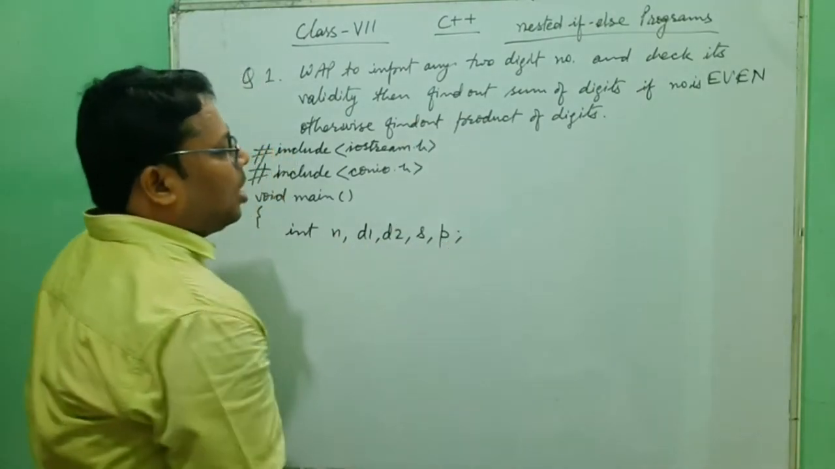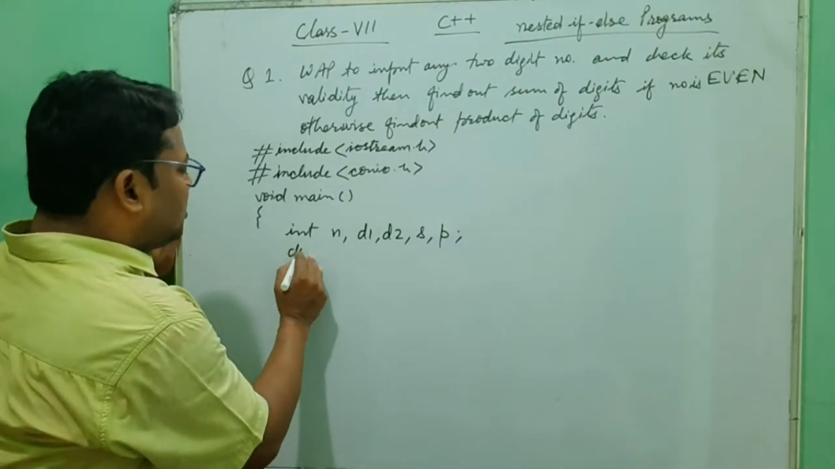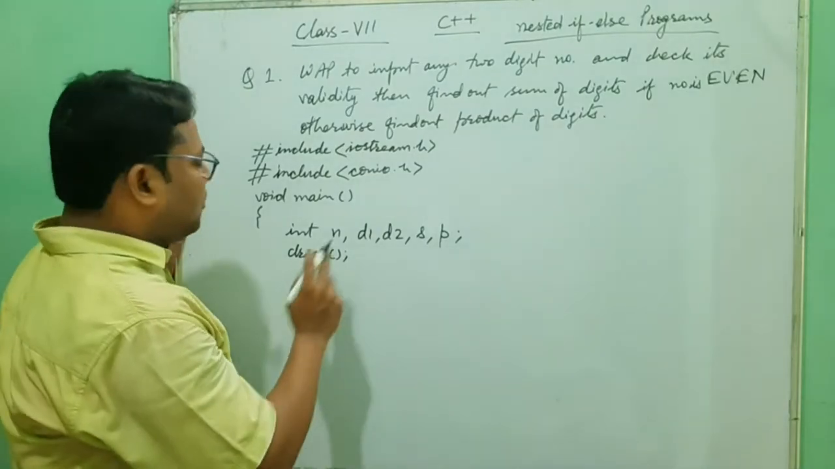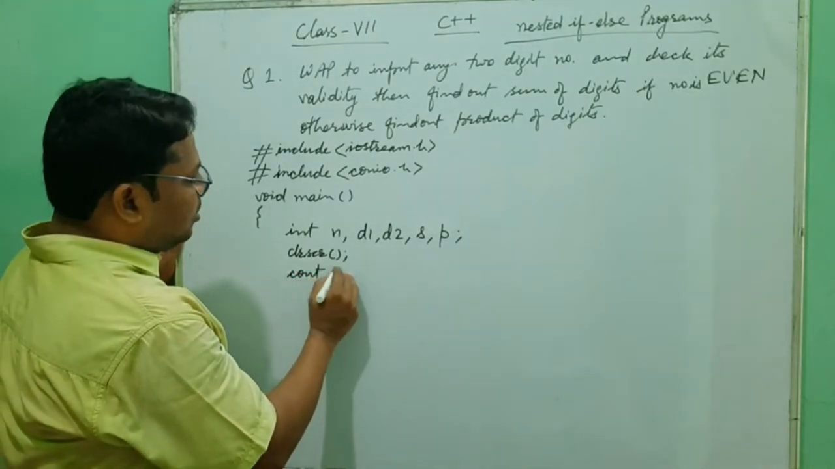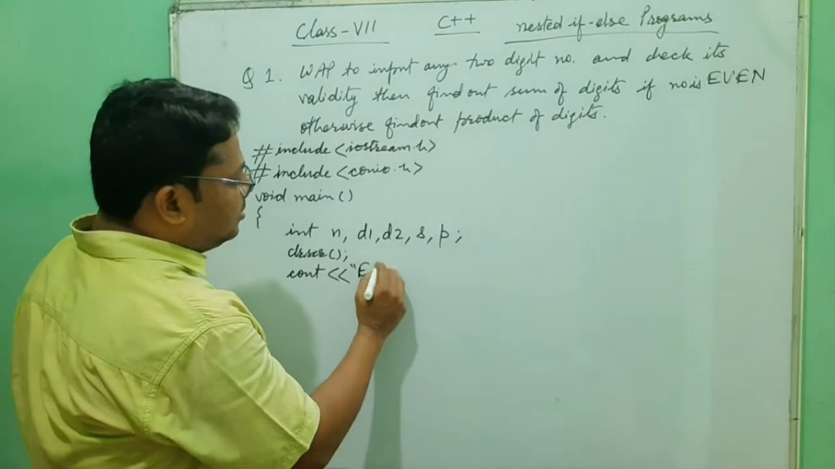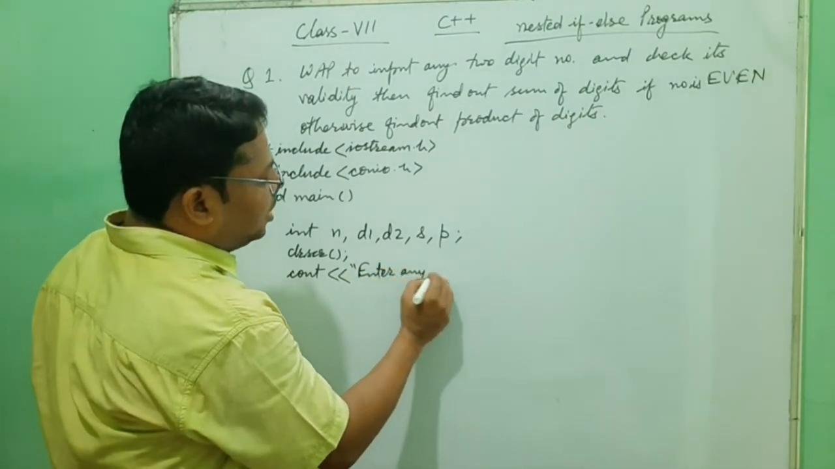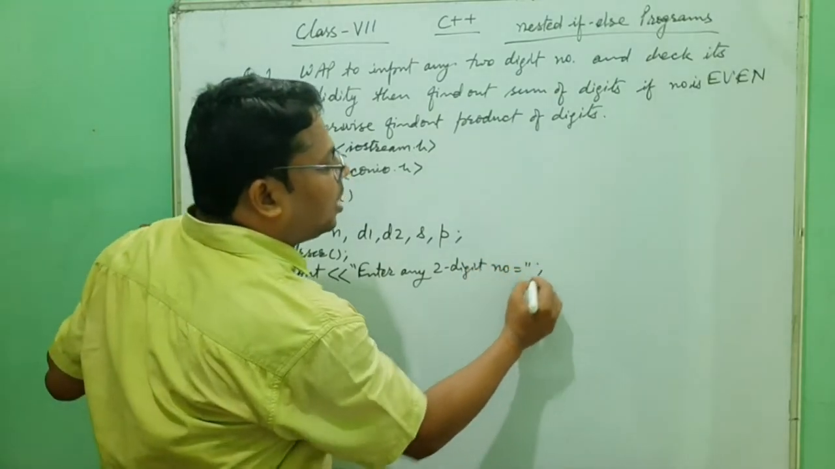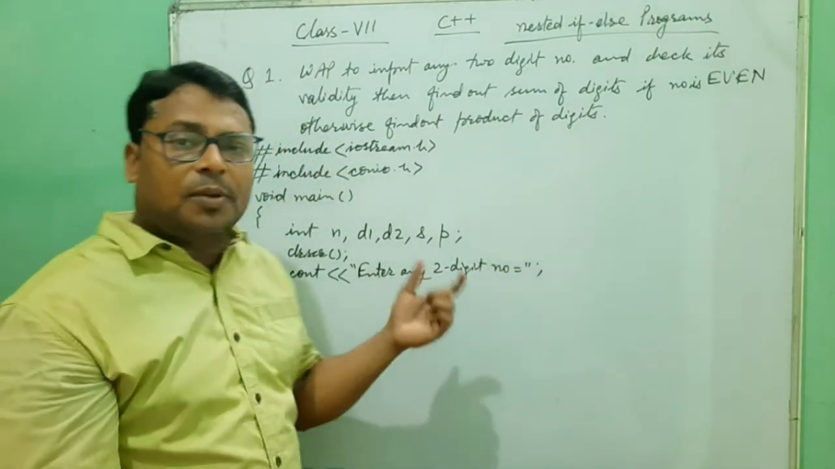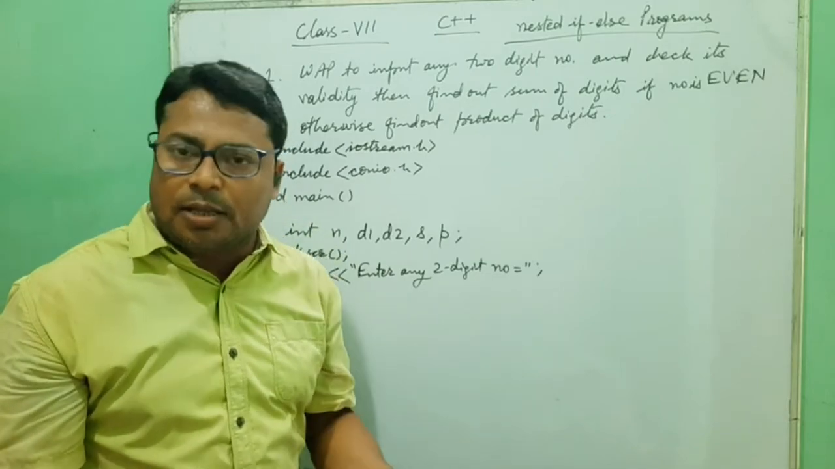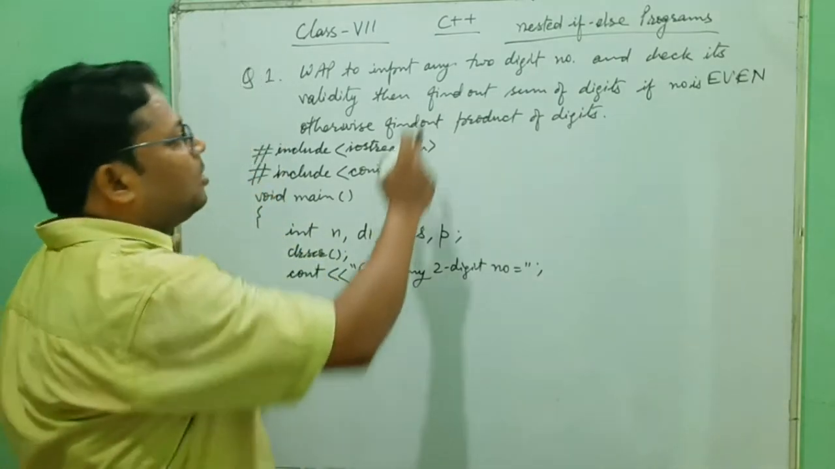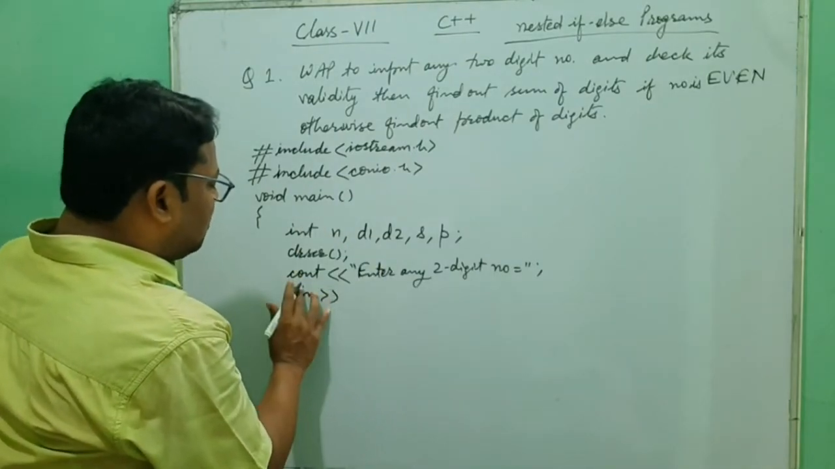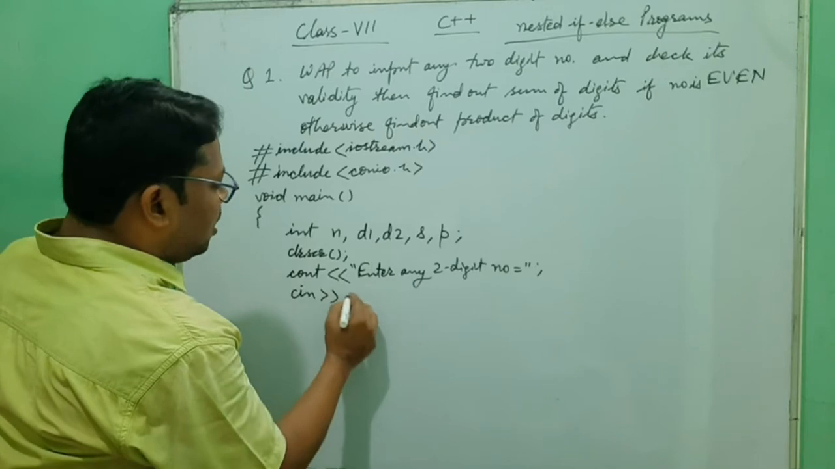Now clear the screen, clrscr. Now we flash the message for taking input: cout, enter any two-digit number. I have given the message, but even after the message, if the user gives a number other than two digits, then we have to check the condition, because the question also says to check its validity. Then we take the number with cin.